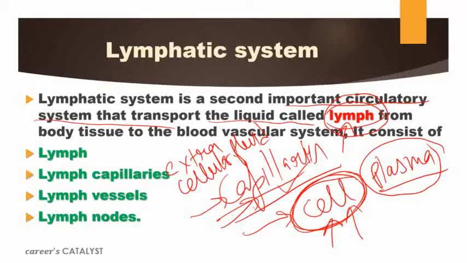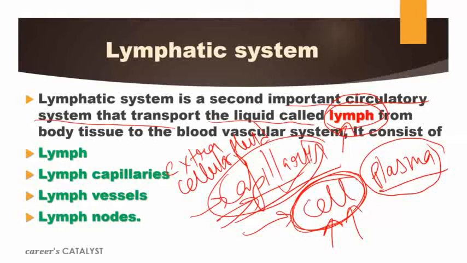Okay. Suppose the capillaries are continuously losing this liquid which is called plasma, then what happens? Then obviously we will not be able to survive, because we don't only want the blood cells. Besides blood cells, we need plasma also for the fluent movement of all the blood cells in our vascular system. If the amount of plasma is less in our blood, then it is not easy to transport all the material via that liquid medium, right? So we need an appropriate amount of plasma there, but if capillaries burst and all the plasma is released from there, then it is quite harmful to us. Then here the lymphatic system will work and will carry all the material back to our blood circulatory system.